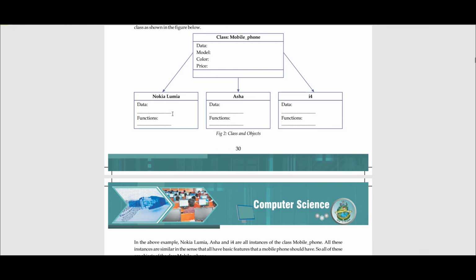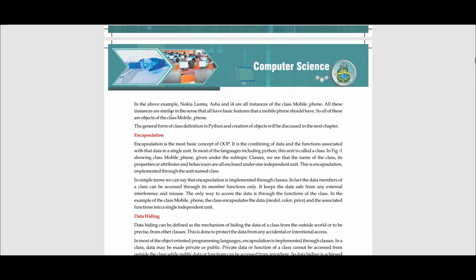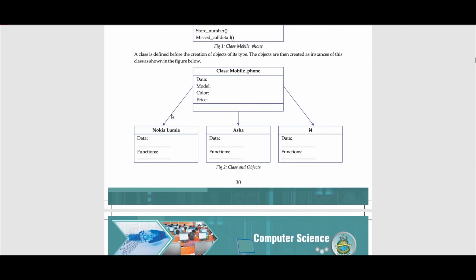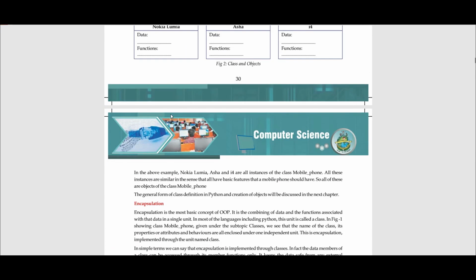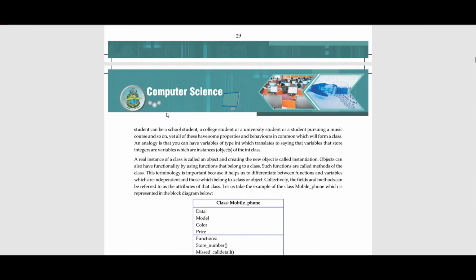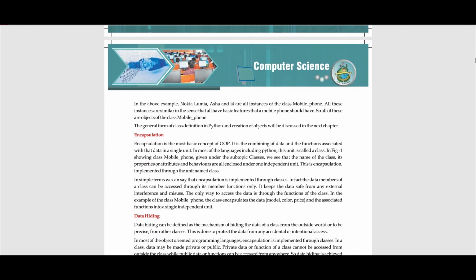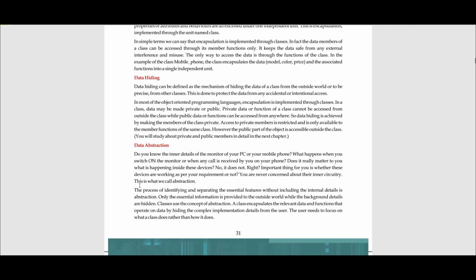Later on, we will be discussing the programmatical side of it. For now, just stick to the theoretical definitions and get a picture of how the classes and the objects are related. This is a very core concept, and you have to get a hold of it, because later on we will be using this in almost every program. So for now, I will stop my discussion at these two points. In the next lecture, we will be discussing encapsulation, data hiding, and data abstraction.